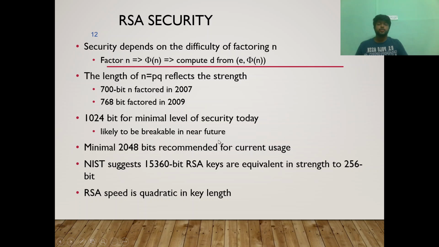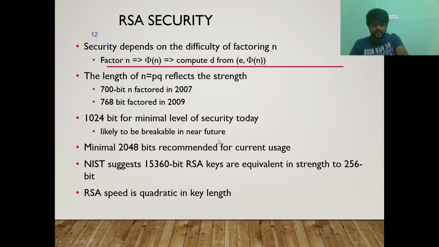Let's see the security of the algorithm. So the security depends on the difficulty of factoring n. To compute the function phi n, we use P and Q. So finding P and Q should be infeasible. So one will be 512 bits, the other will be 2048 bits. So the security of the function depends on the difficulty of factoring n, which is to find phi n.